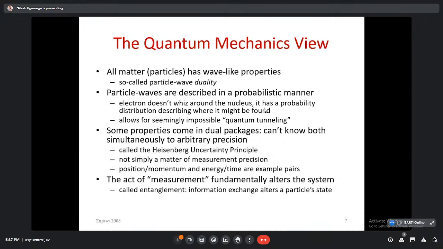And quantum tunneling is used in various applications, like the tunnel diode or the STM, scanning tunneling microscope. In that way, there are a number of applications where the theories developed in quantum mechanics can be applied. You can see how important quantum mechanics is and how it is applicable everywhere. Then again, some properties come in dual packages,